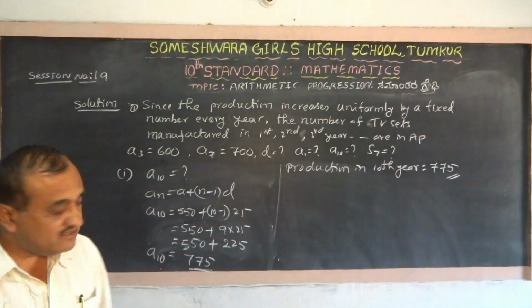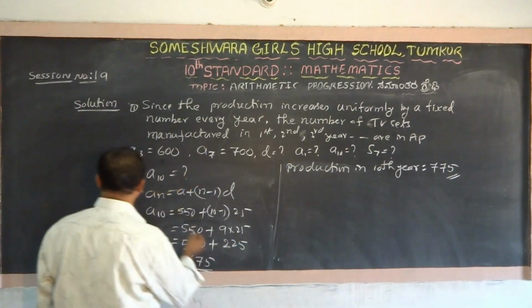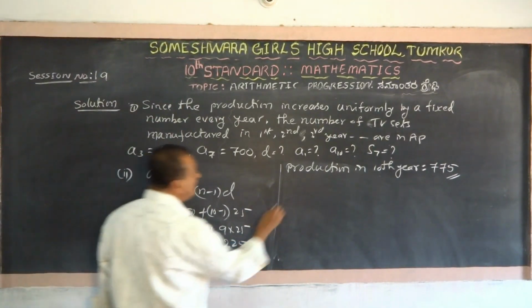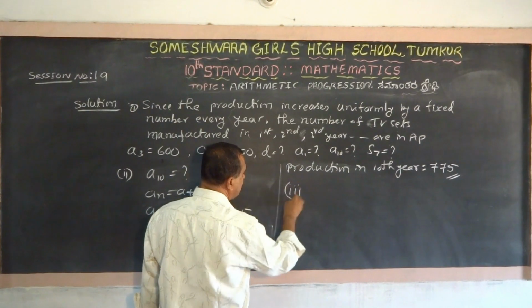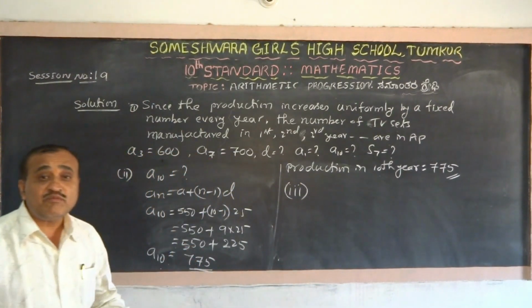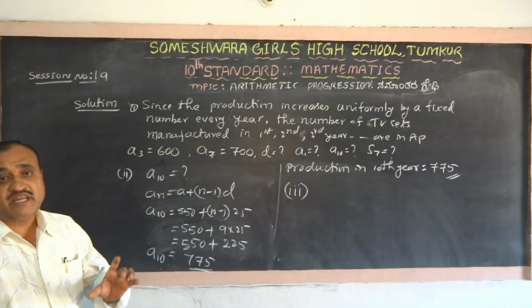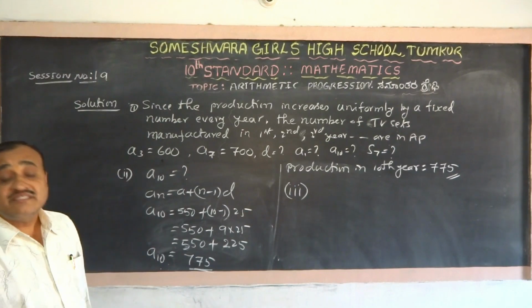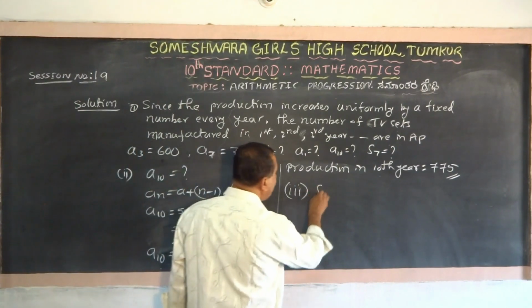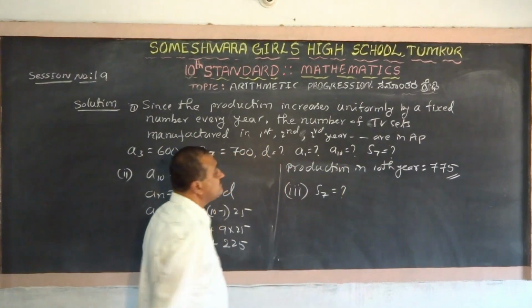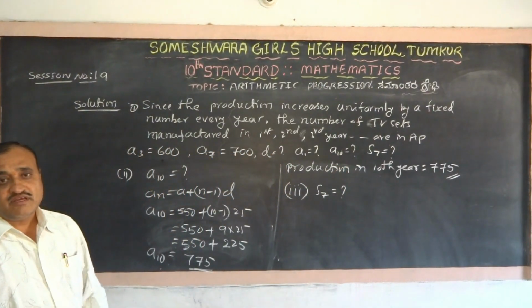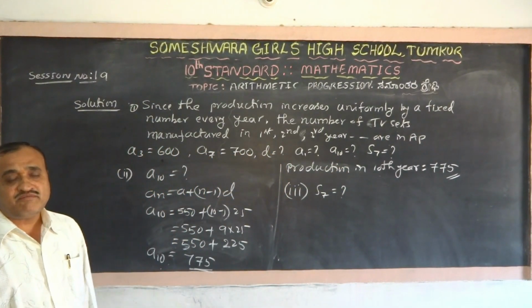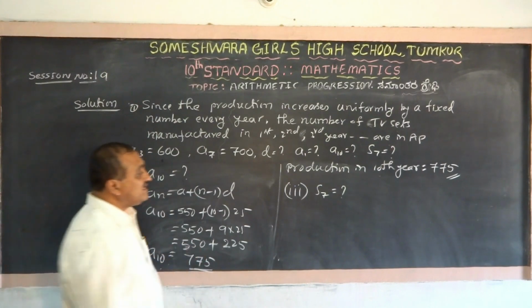Now the third case. What is the third case? This is the second. What is the third case? What is the sum of the TV sets manufactured in a period of 7 years? That is S7. The total number, the sum of the TV sets manufactured from the first to the 7th year.